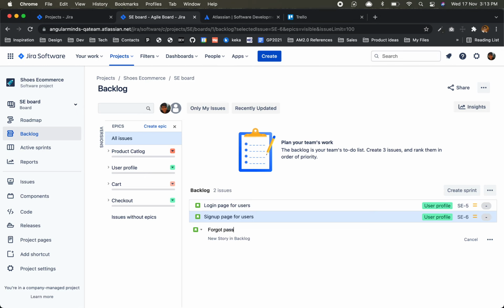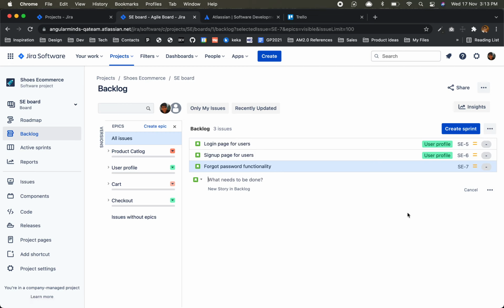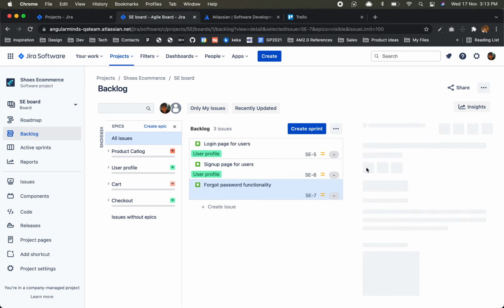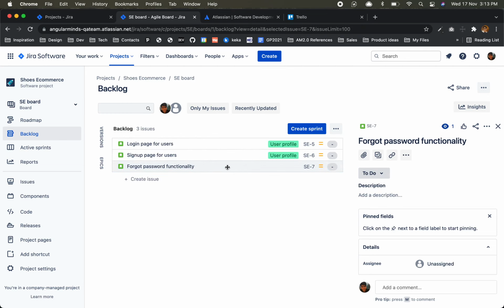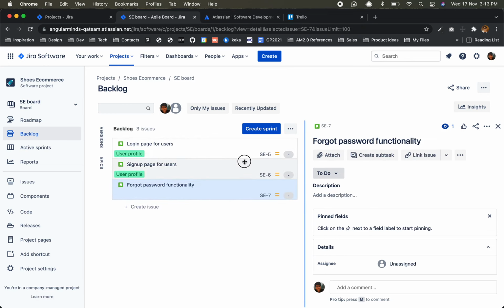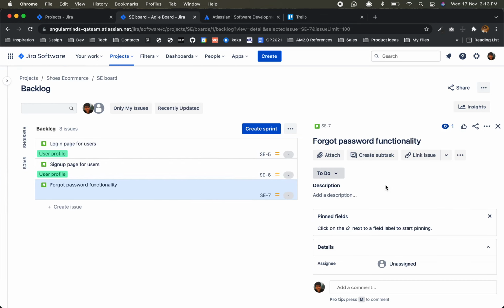Forgot password functionality. For this one there is no epic. If you see now, when you click on it, you can close this one. You can drag this here to make space, right?